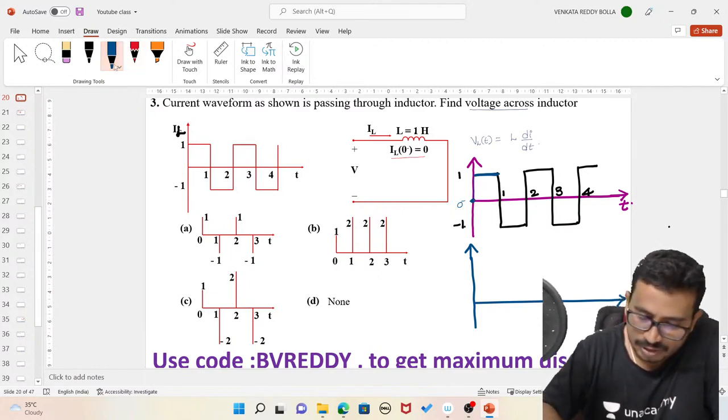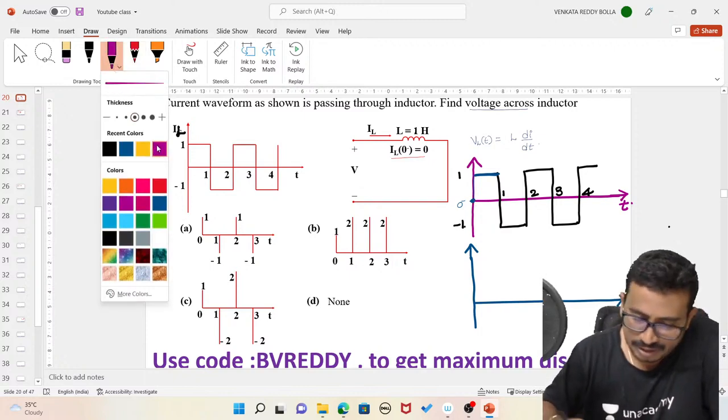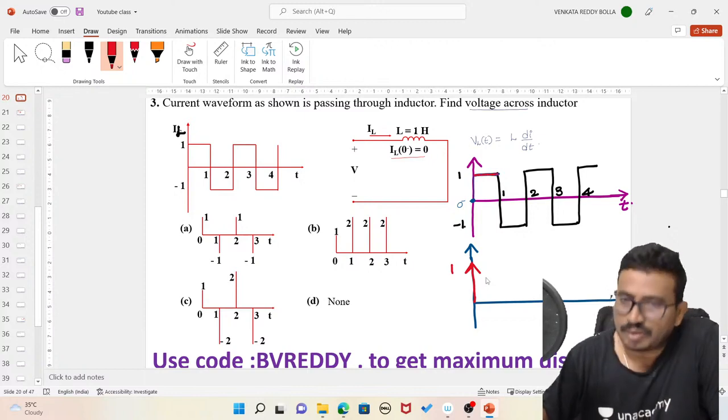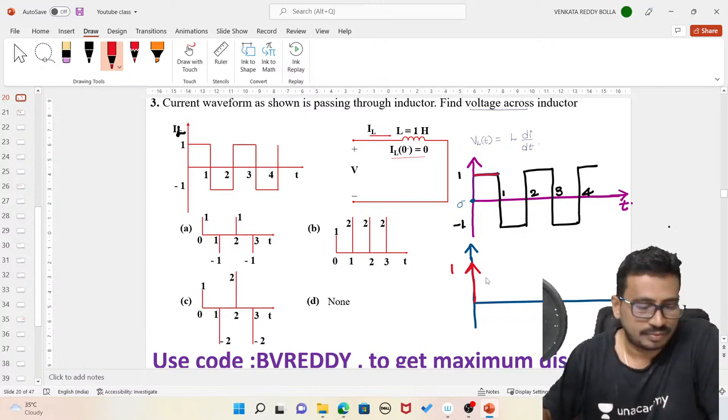How much is this amplitude, can you tell me? This value rises to 1. Everybody. Next, from here to here it is constant, so the derivative is 0.